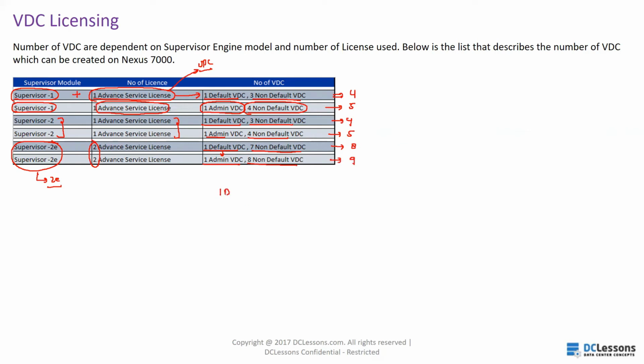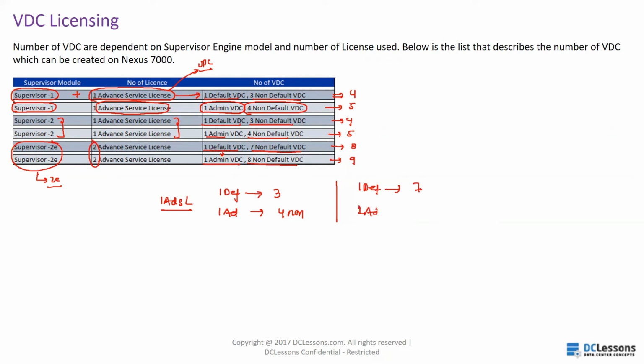So if I'm using the default VDC, the number of non-default VDCs will be 3. If I am using an admin VDC, then I can use 4 non-default VDCs, right, in one advanced service license. Other than that, if I'm using one default VDC, I can create 7 non-default VDCs.